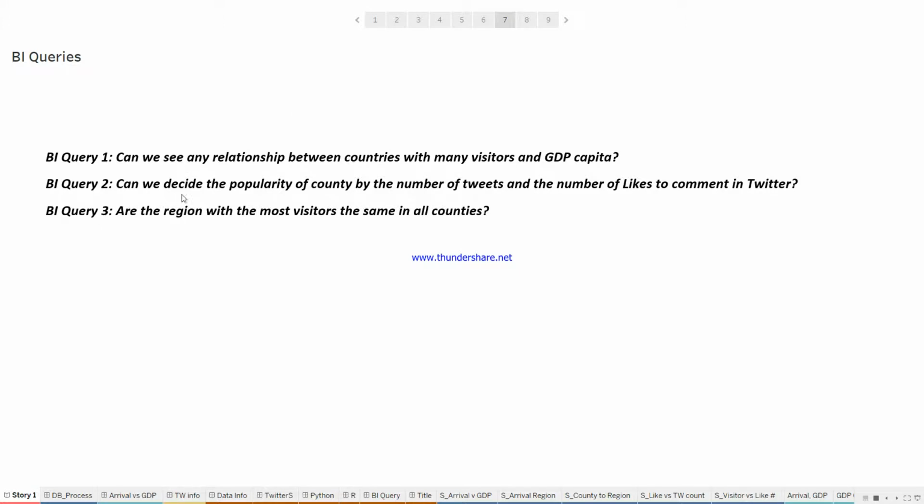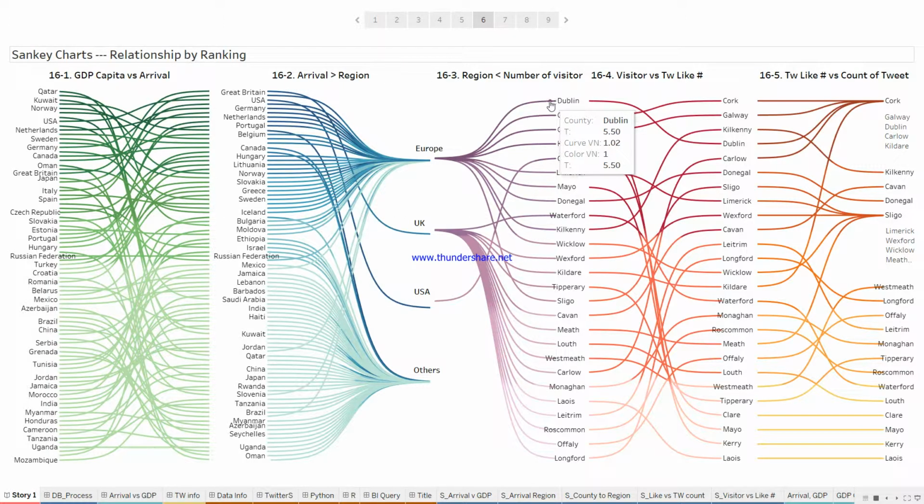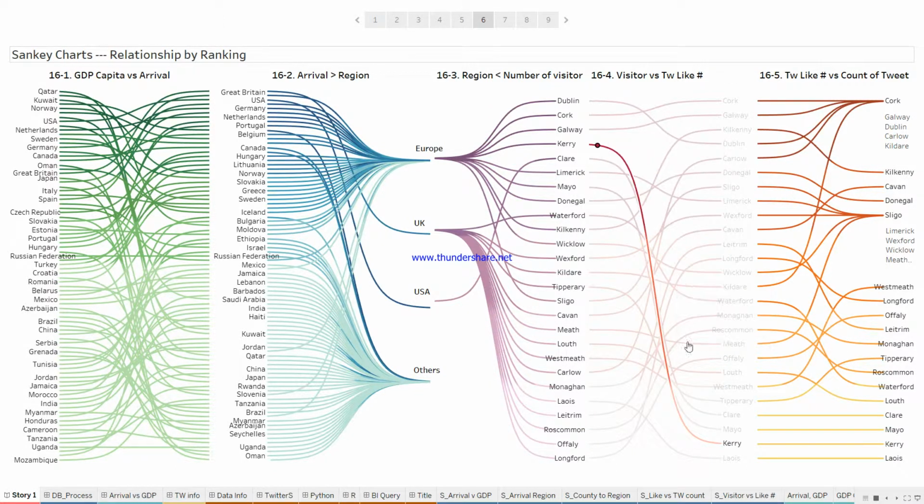And then query 2: can we decide the popularity of a county by the number of tweets and the number of likes? If you go back here, we can see the number of arriving visitors for each county. Then there are the tweet likes, and this is the number of tweets. Galway is in 3rd place here, but 2nd in likes and 1st in tweet number. But if you go to Kerry, 4th from the bottom here, nearly bottom, so is Clare. That means it is high here but low here.